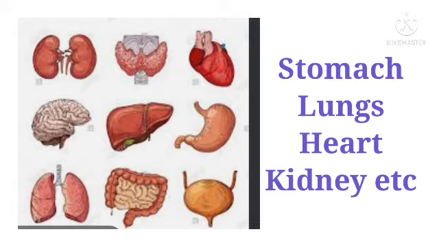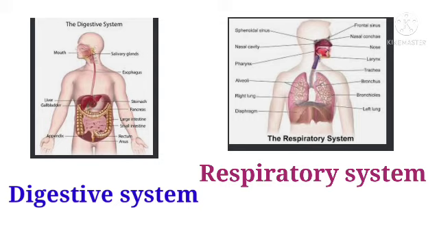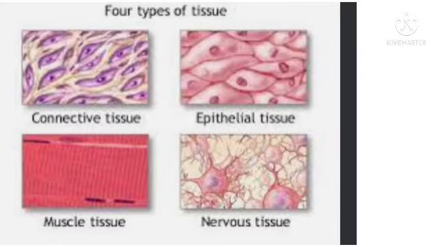When two or more organs perform a common function, they together form an organ system. Example, digestive system, respiratory system, excretory system, etc. Animal tissue. Animal tissues are classified into four main groups.